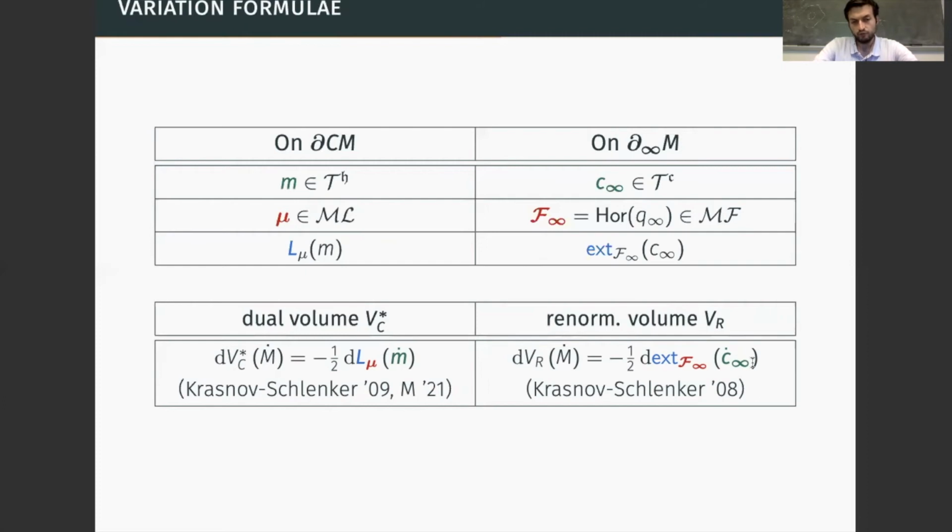From this picture, we see a nice connection between the two notions and these ways of describing the structure of convex co-compact manifolds in terms of the boundary of the convex core or the boundary at infinity. So this is almost all I wanted to say about the notion of volumes that we will be interested in.